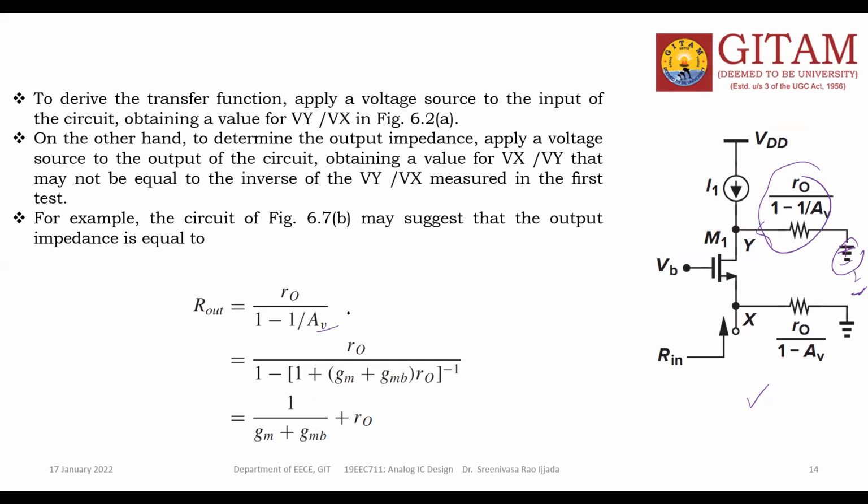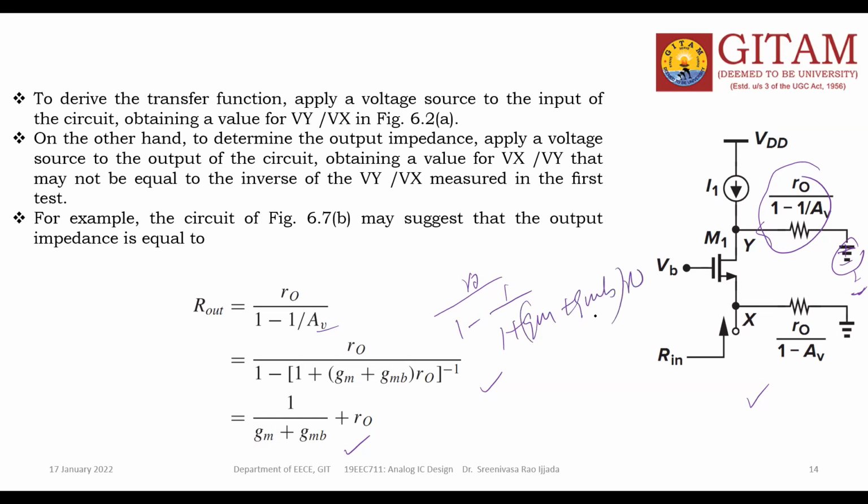Already you know what the voltage gain formula is. Voltage gain formula is 1 plus Gm plus Gmb into R naught, so after simplification you get 1 by Gm plus Gmb plus R naught. After simplification, R naught by 1 minus 1 by 1 plus Gm plus Gmb into R naught.